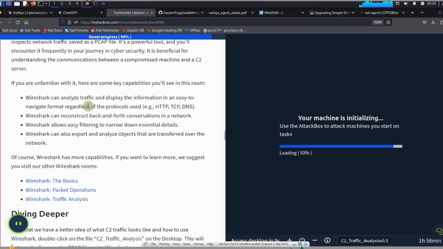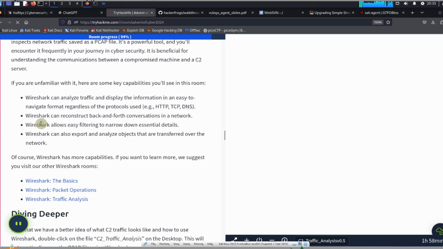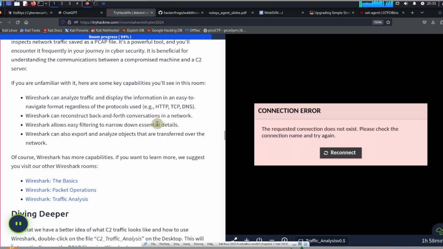Wireshark can analyze traffic and display the information in an easy-to-navigate format regardless of the protocols used, for example, HTTP, TCP, DNS. Wireshark can construct back-and-forth conversations in a network. Wireshark also allows filtering to narrow down essential details. Wireshark can also export and analyze objects that are transferred over the network.